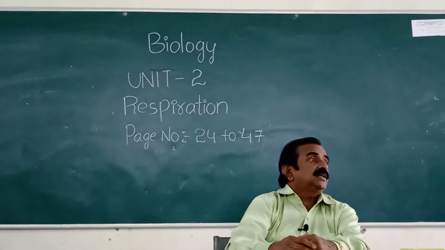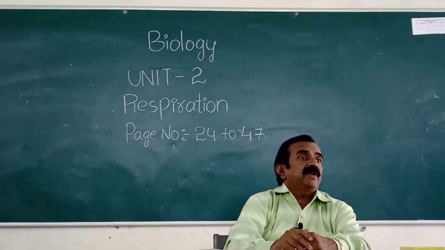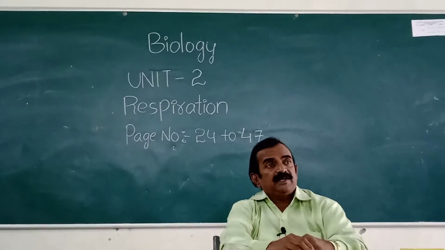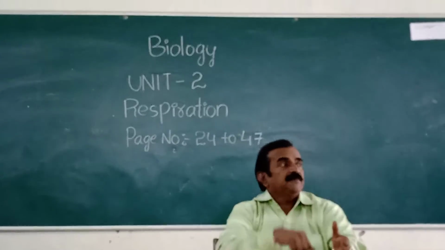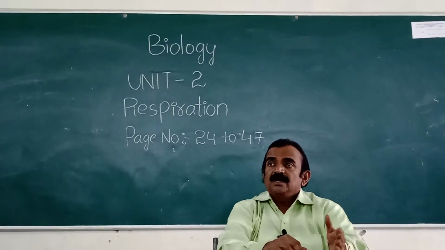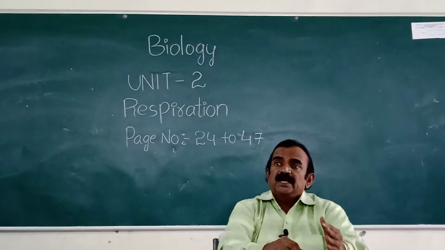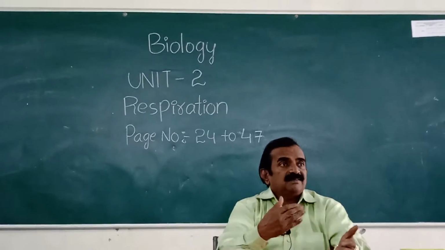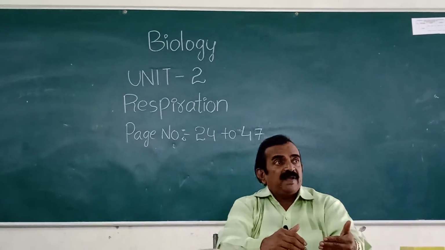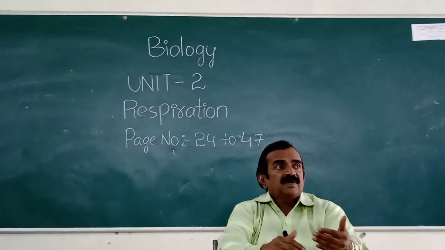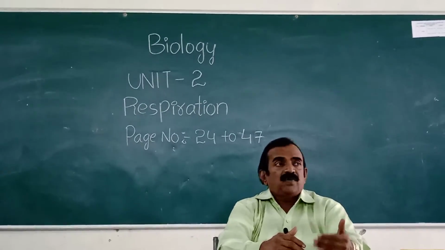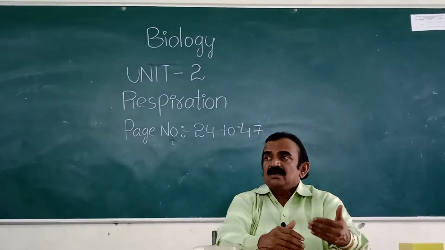Prepare a flow chart of the pathway of air from nostrils to blood: nostrils, nasal cavity, pharynx, trachea, bronchus, bronchioles, alveoli, blood. Next exhalation: blood, alveoli, bronchioles, bronchus, trachea, pharynx, nasal cavity, nostrils.